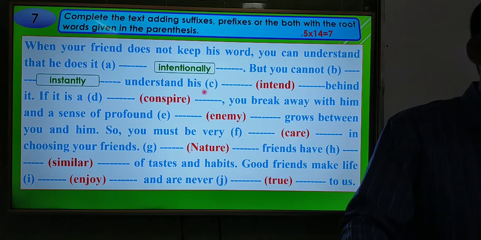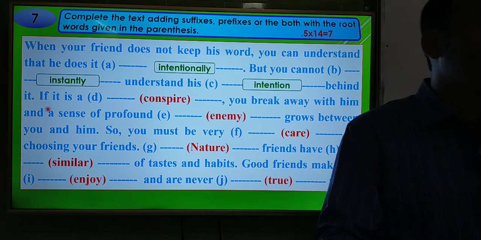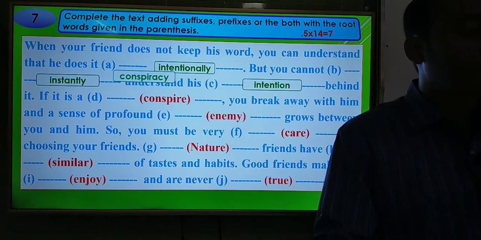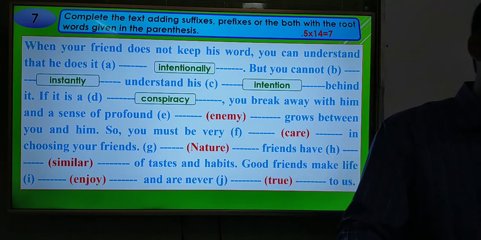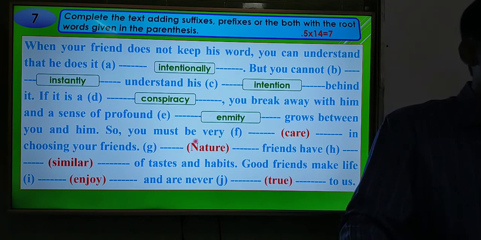But you look here, you will get his, that means the possessive form of he. After a possessive you have to use a noun, so the noun of intent is intention, intention behind it. If it is a conspire, so it will be conspiracy. You break away with him, and a sense of profound. Here, profound is an adjective, so you have to use a noun after the adjective. Grows between you and him, so you must be very care, that means it will be careful.